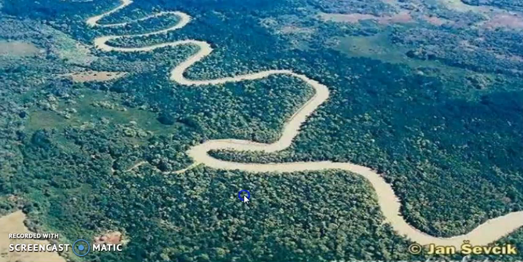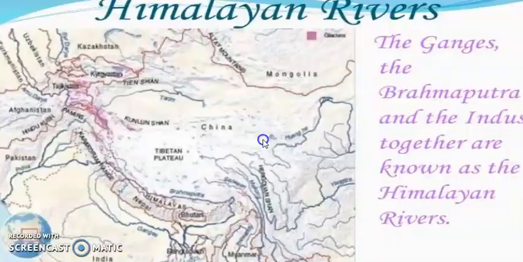Now you can see this is the flow of the river, flowing in this way. You can see the river making many zigzag kinds of land forms, and this is called a meander. In the book, meander is written. Meander means when the river flows taking many sharp bends, so ultimately the river looks like an S-like feature, and this is called a meander. And from this meander, when this kind of shape occurs, it looks like the bow of an ox, and this is called an ox-bow lake.